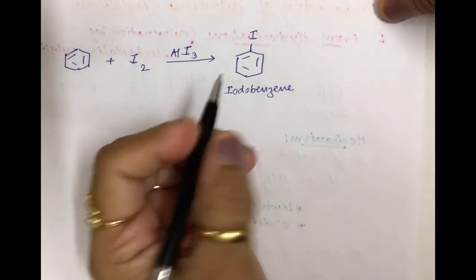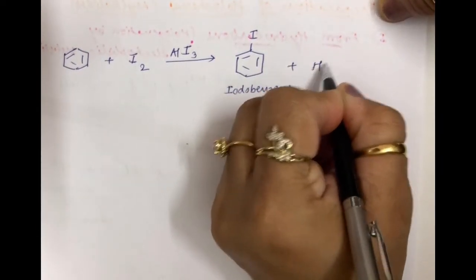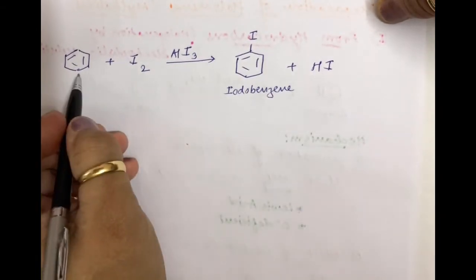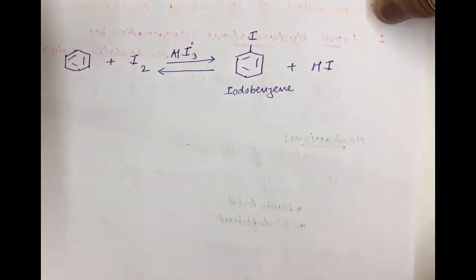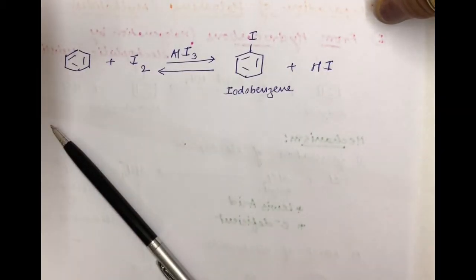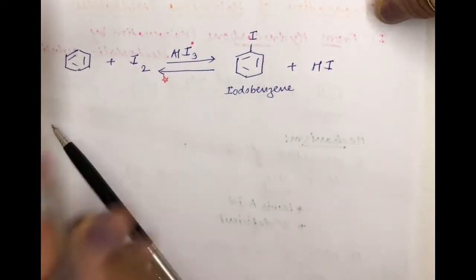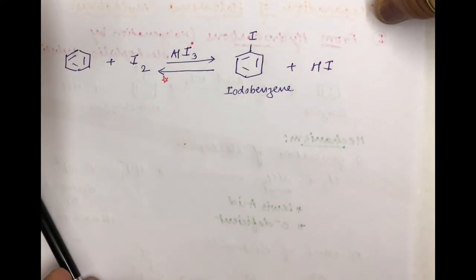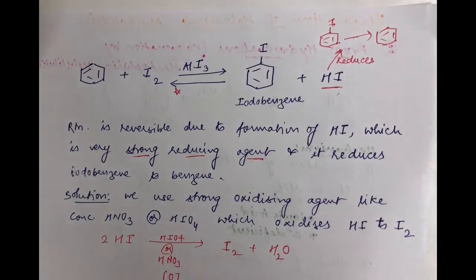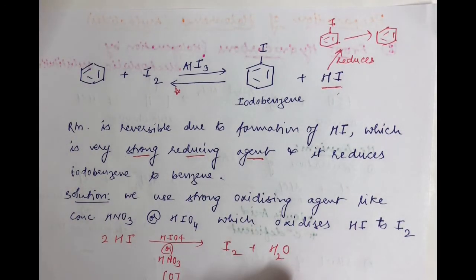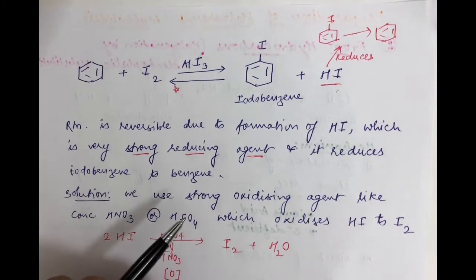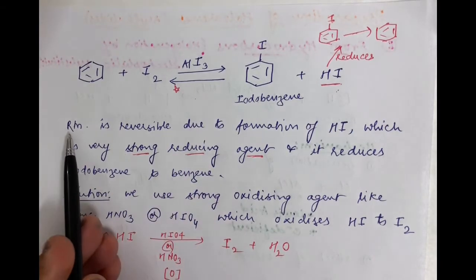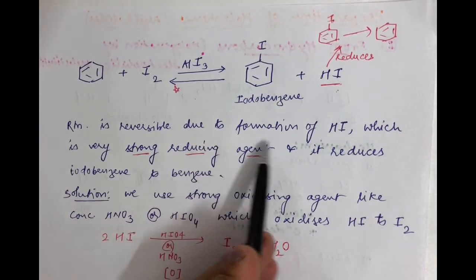But students, this reaction of formation of iodobenzene from benzene is a reversible reaction. This is an important point. The reaction is reversible. As I said, this particular reaction is reversible. Now why is this reversible? The reaction is reversible due to the formation of this HI.